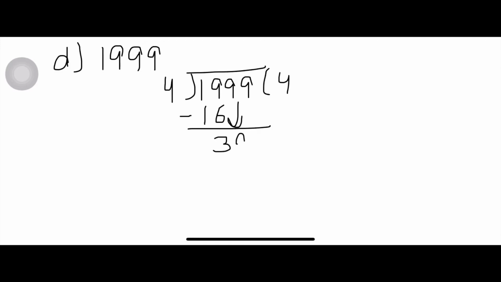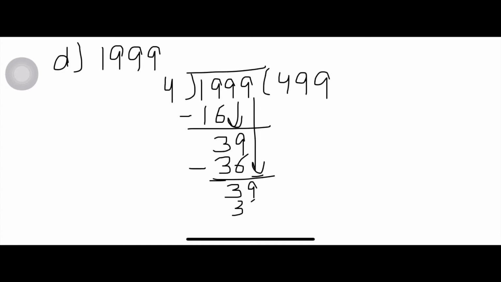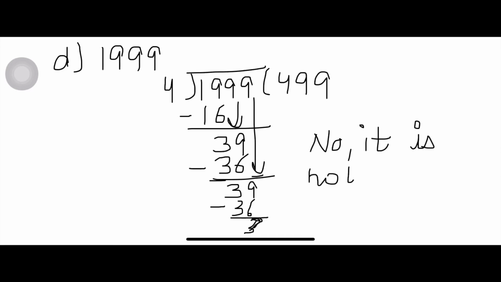Take 9 down. 4 into 9 is 36. 9 minus 6 is again 3. Take 9 down. 4 into 9 is 36. So the remainder is 3. So this question is also leaving a remainder. So what we will write? No, it is not a leap year.